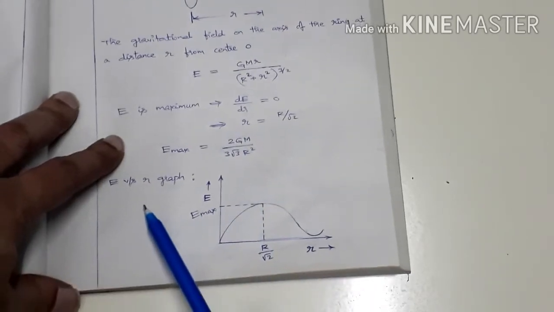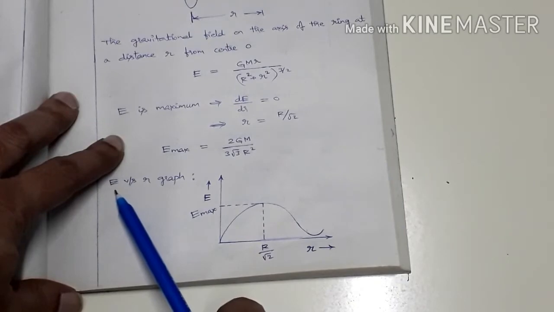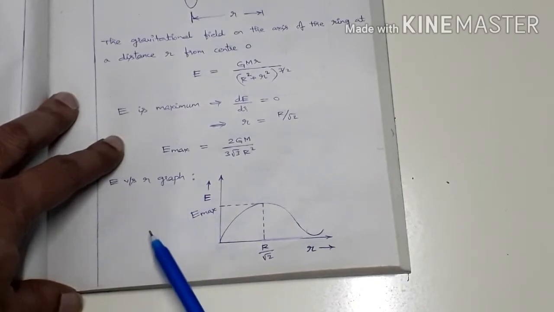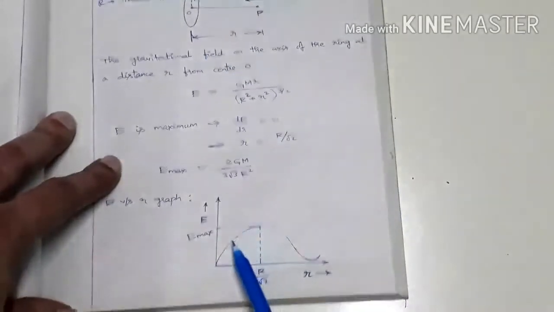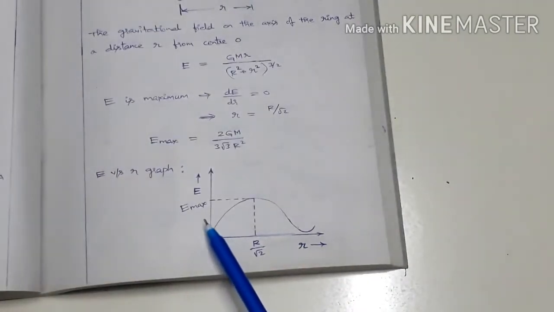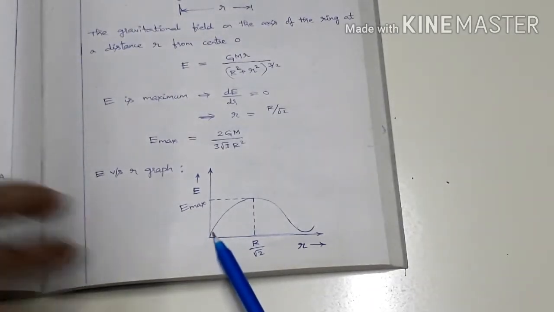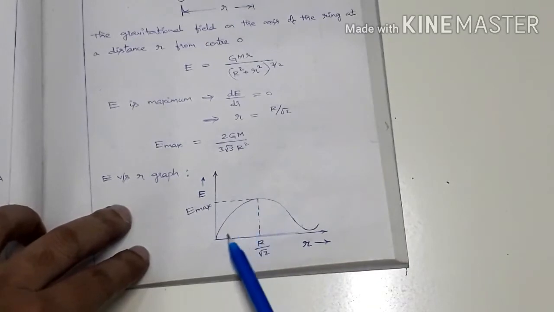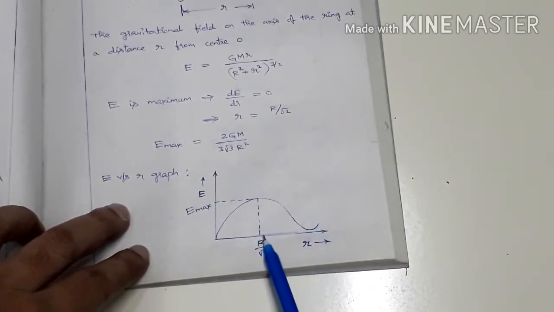Just see the graph between E versus R. So R is taken along the x-axis, E is taken along the y-axis. So here this is E max. It is varying like this, so the graph will be like this. So this is the maximum E value point.